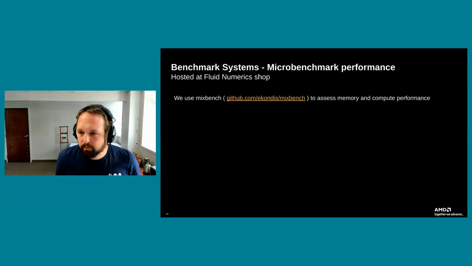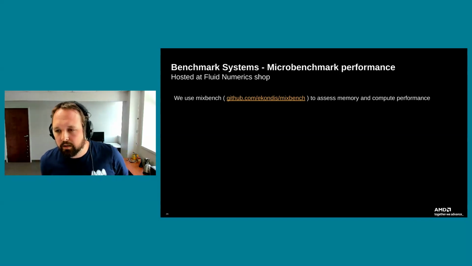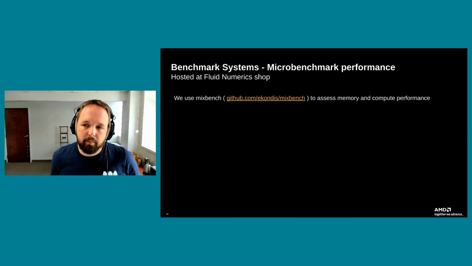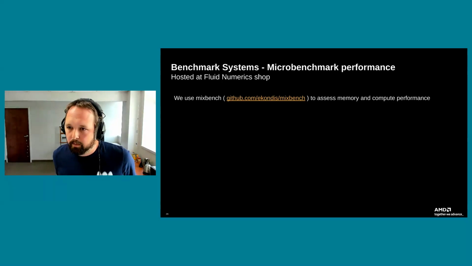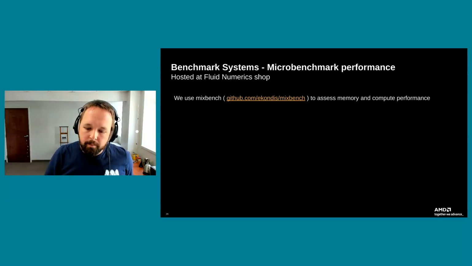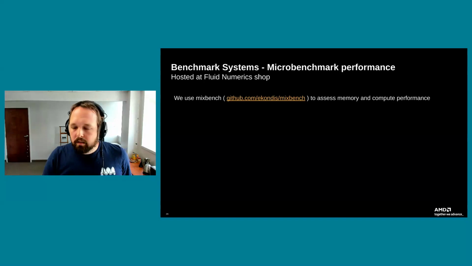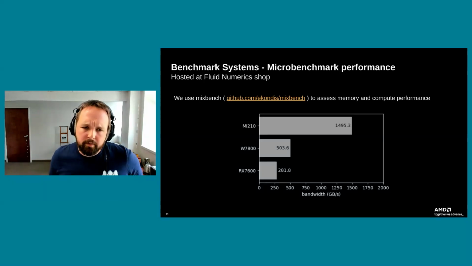So it'll do floating point 16, FP32, and FP64 operations of varying arithmetic intensity. And as a function of the arithmetic intensity, it'll spit out the achieved flops per second and gigabytes per second. So you have both bandwidth and compute performance there. And then from this, what we're going to look at is just the maximum that's achieved. You know, we could look at a full roofline diagram if we wanted to, but just for the purpose of today, just want to show you what the maximums that we reach for various setups for bandwidth and flops.